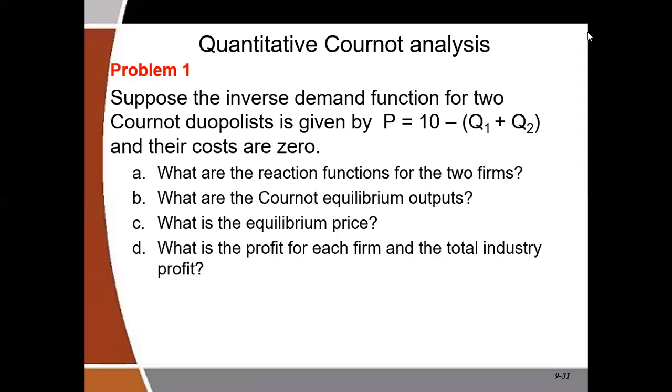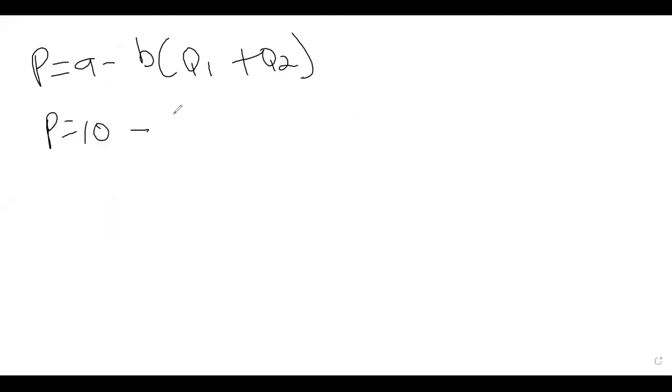Now, the inverse demand function is given as P equals A minus B(Q1 plus Q2). So in the question that we are solving, the inverse demand function was given as P equals 10 minus (Q1 plus Q2). That means that the coefficient in front of this bracket is technically 1 because it was silent.